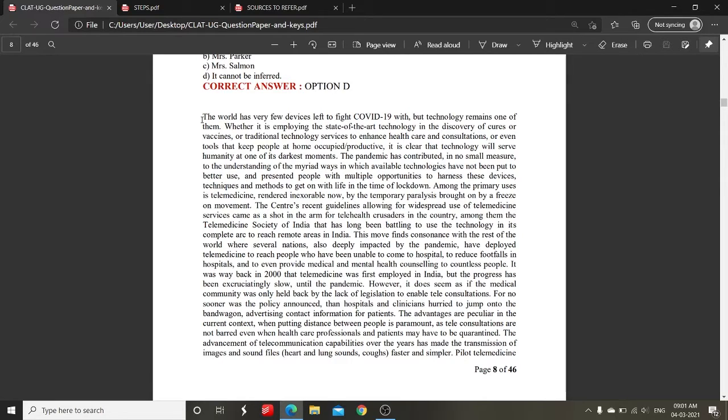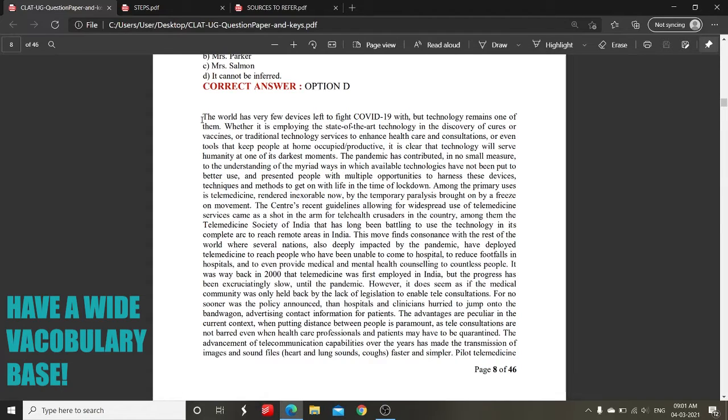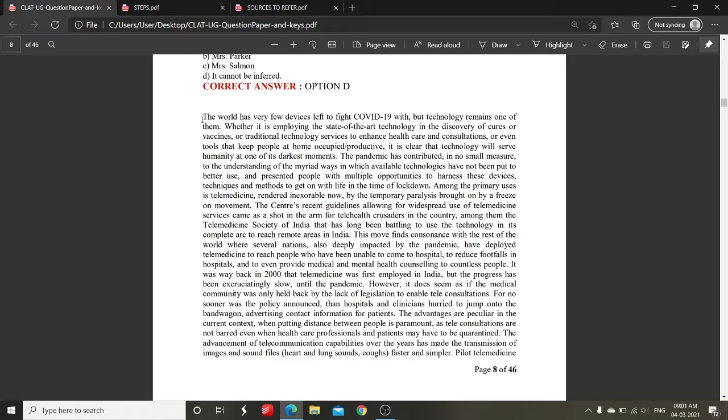Before jumping right into the passage and solving it, let's look at what is the essential thing that you need in order to decode English section or any other section for that matter. One of the most important things as per me is having a wide vocabulary base. Having excellent knowledge of different words and their meanings is extremely crucial, or what I would call sine qua non, that is absolutely essential for cracking an exam like CLAT.